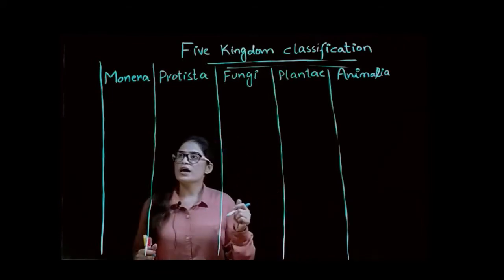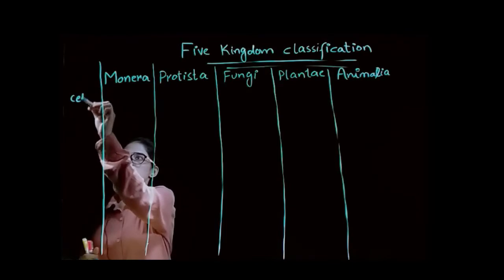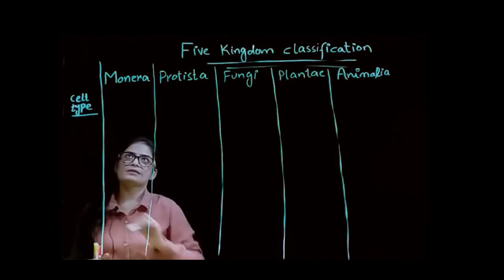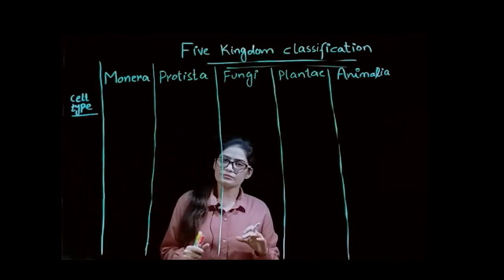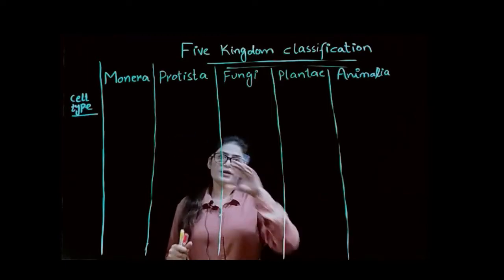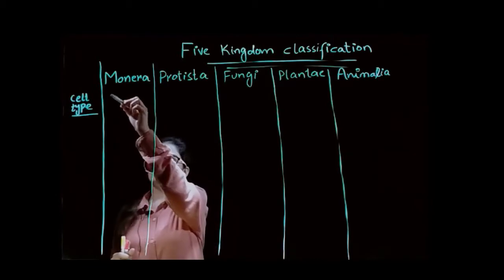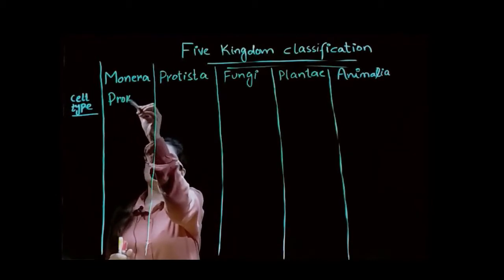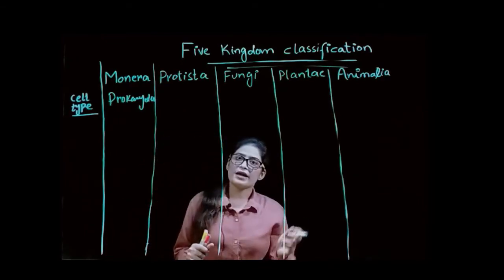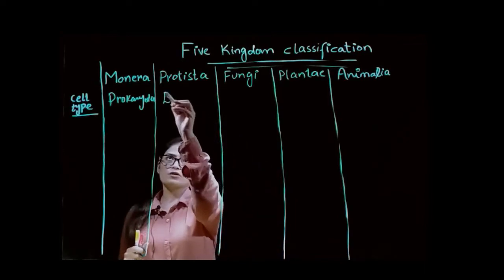So the first one we have is cell type. As we discussed earlier, all the organisms present in kingdom Monera are prokaryotes, single cell prokaryotes, while all the organisms present in kingdom Protista are single cell eukaryotes.